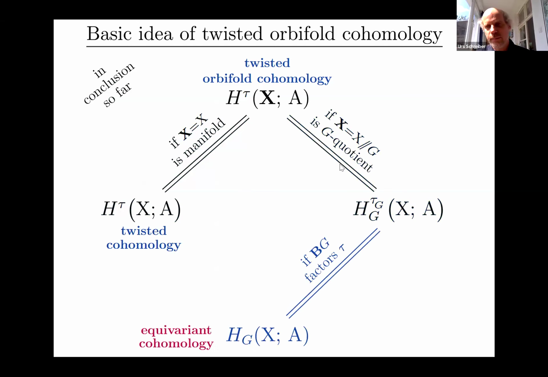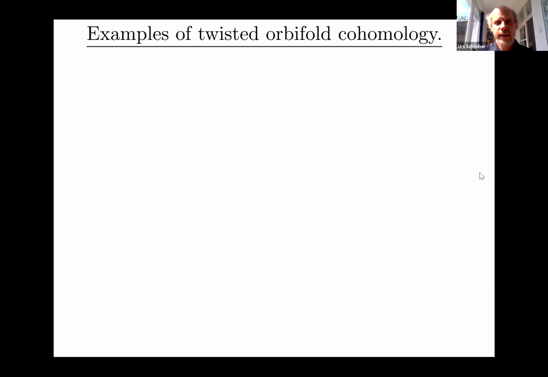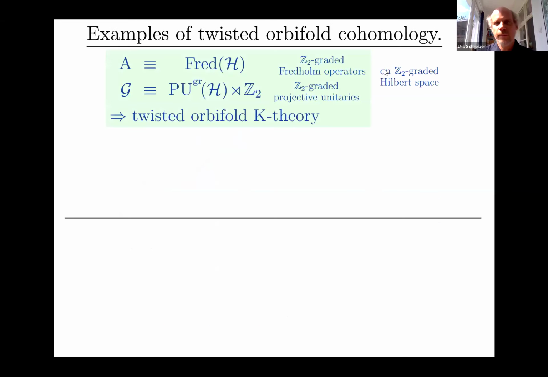And if the X happens to be a global quotient, X mod G, and the twist factors, then it reduces to equivariant cohomology. So we've kind of unified twisted and equivariant cohomology in this way by this process. And this is a good definition of twisted orbifold cohomology, as long as you don't want to put any geometry into the picture. And this is what people use, for instance, when they speak implicitly of things like orbifold K theory.